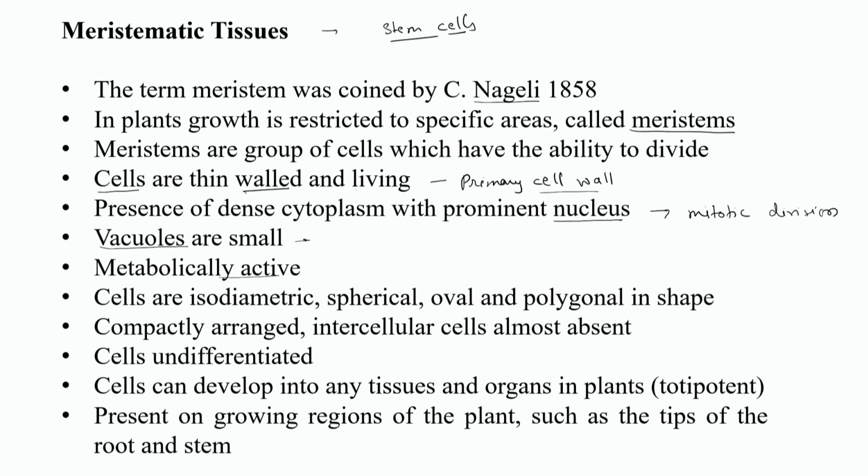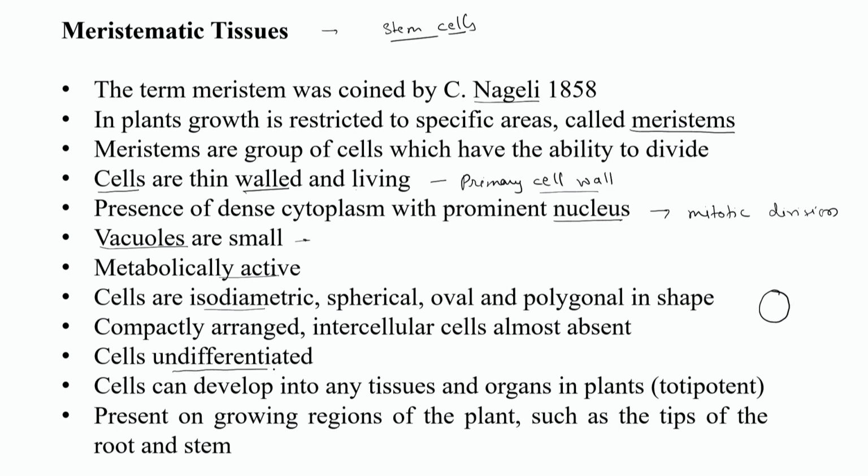Now cells are isodiametric. Basically they don't have a very unique shape. They might be spherical, oval or polygonal in shape with very few intercellular spaces, which are almost absent in meristematic cells. Isodiametric means they are not actually spherical, but their diameters are almost equal from all sides. So they are definitely not exactly spherical objects, but we say isodiametric for those things.